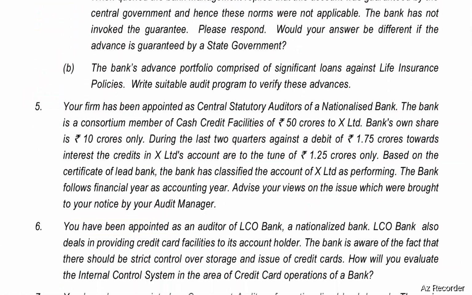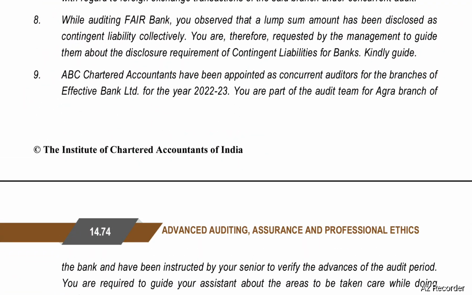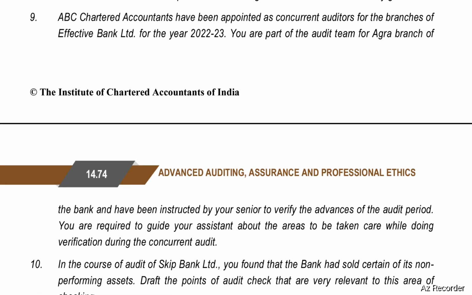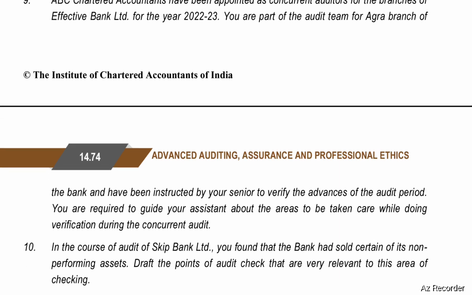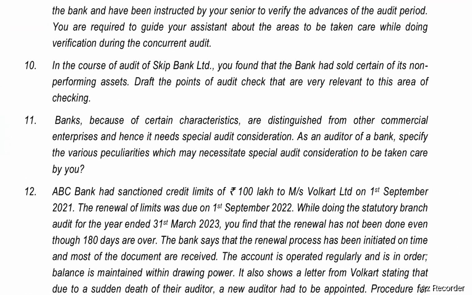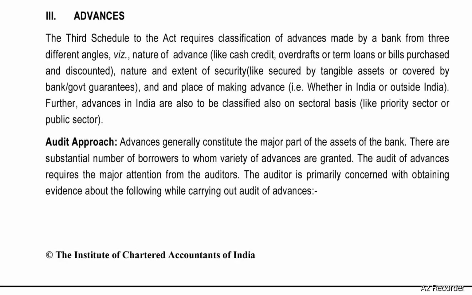Question number 9. ABC Chartered Accountants have been appointed as concurrent auditors for the branches of Effective Bank Limited for the year 22-23. You are part of the audit team for Agra branch of the bank and have been instructed by your senior to verify the advances of the audit period. You are required to guide your assistant about the areas to be taken care of while doing verification during the concurrent audit. Audit approach in case of advances.